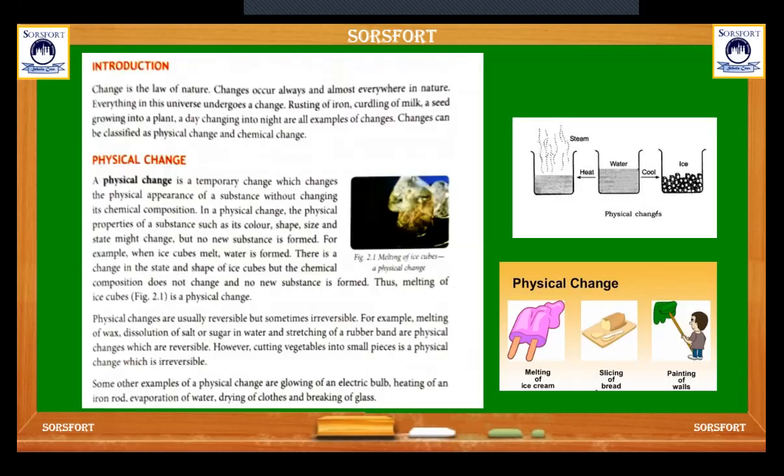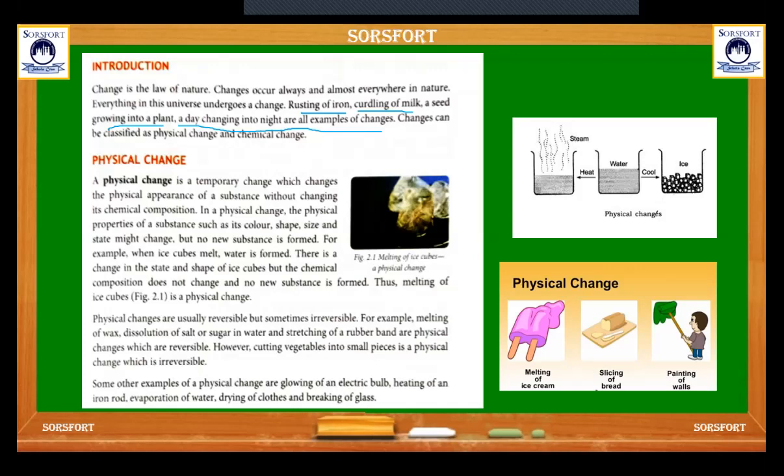So first, this is from your book, the introduction part. Change is the law of nature. Changes occur always and almost everywhere in nature. Everything in the universe undergoes change. Rusting of iron, curdling of milk, a seed growing into a plant, a day changing into night are all examples of changes. Changes can be classified as physical change and chemical change. First, physical change.